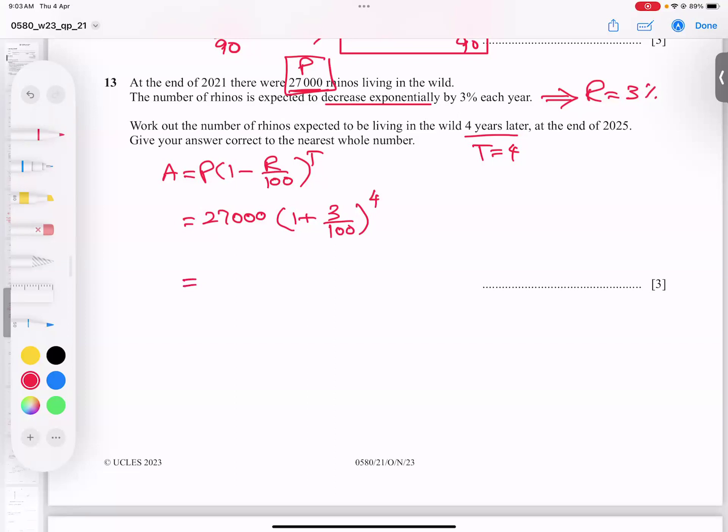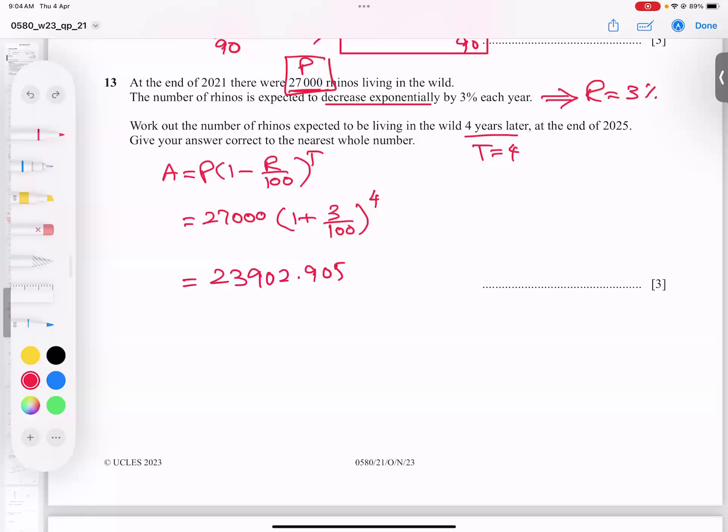When I type this in the calculator, let me check. 1 minus 3 divided by 100 to the power 4. It is giving me 23902.905. But we need, he said, to work out the number to the nearest whole number.